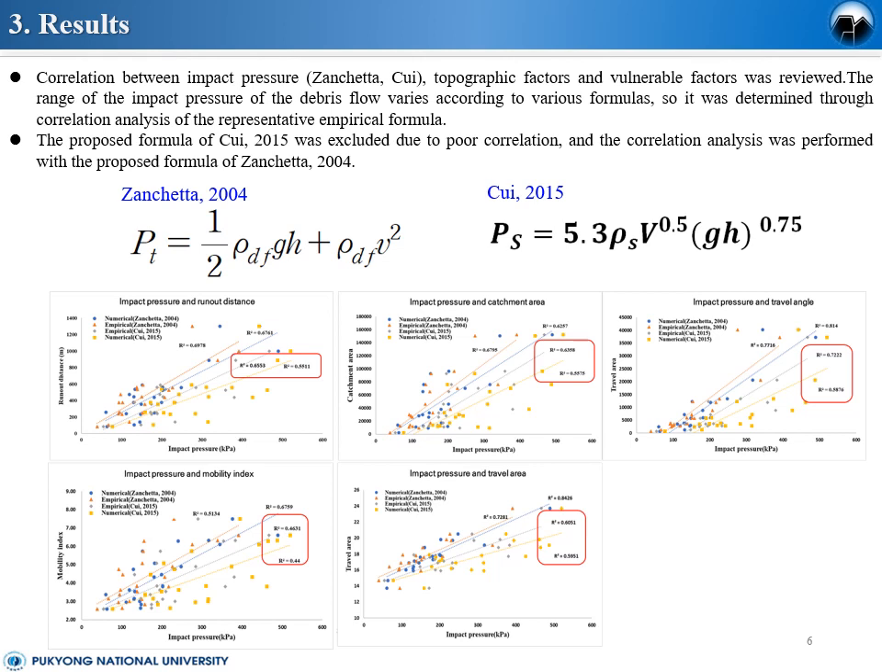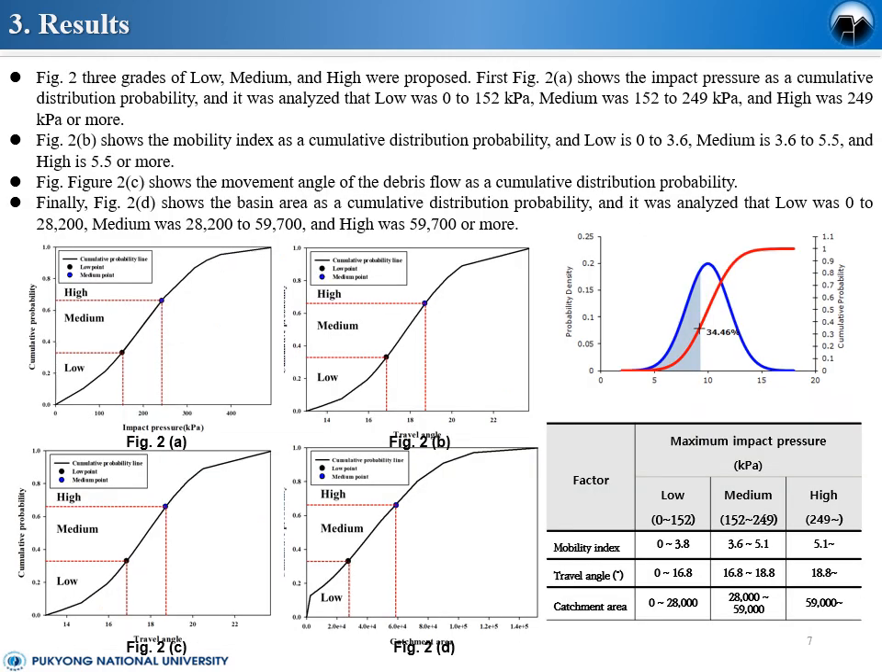In all cases, R square for Zanchetta was high. The runout distance was 0.69. Catchment area is 0.67. Travel angle 0.72. Mobility index is 0.46. And travel area is 0.6. These three grades of low, medium, high were proposed.